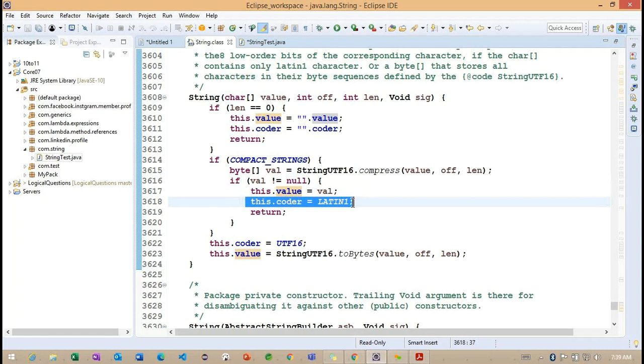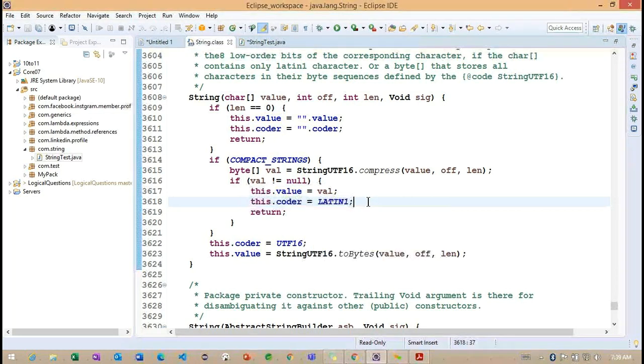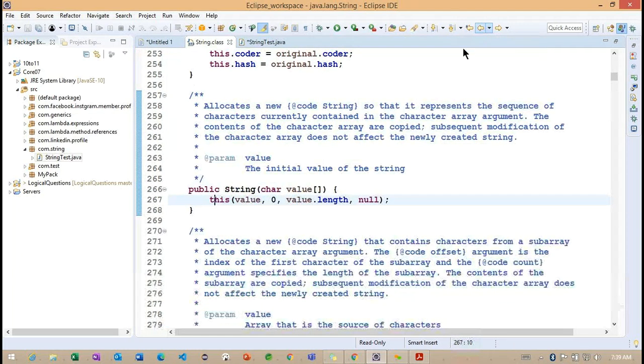Same way, they are trying to return the coder here. Now you can see 0. The coder value we are getting is 0. So this is the way the values are initializing here, value and coder. Right, now we understand the purpose of this particular default constructor. And where are we coming from here? We are coming from this particular constructor.